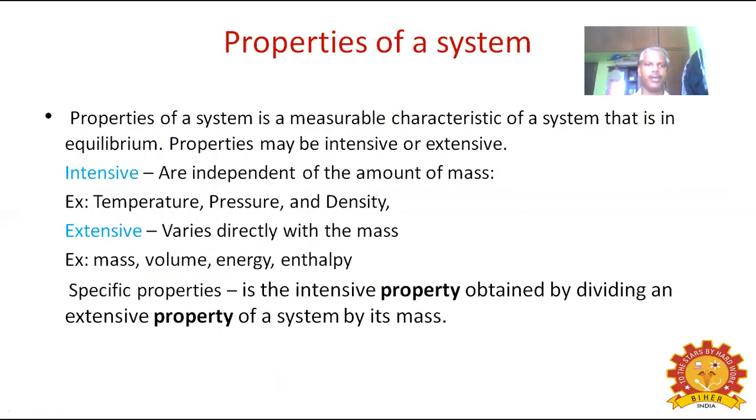Next, we will discuss properties of a system. Properties of a system is a measurable characteristic of a system that is in equilibrium. Properties may be intensive or extensive. Properties, there are two types, intensive properties or extensive properties.